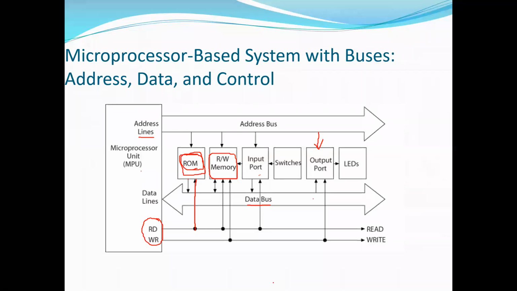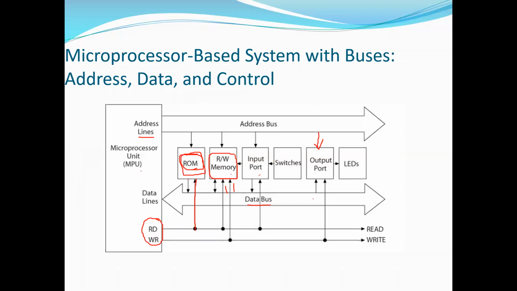The user can write or access the data, everything is done with the help of this RAM memory. If you take this RAM memory, here both the signals are going, read as well as write. Why? Because the processor can do both read as well as write operations on it.